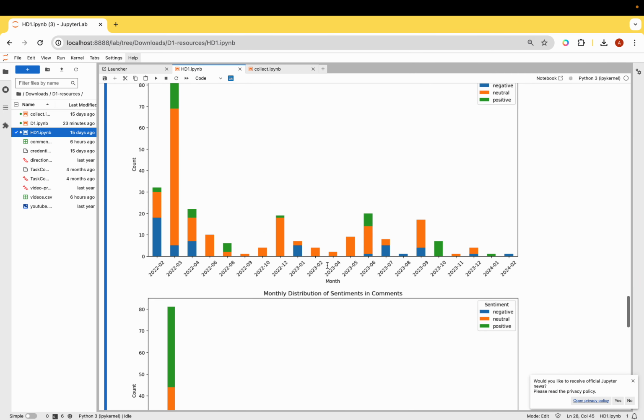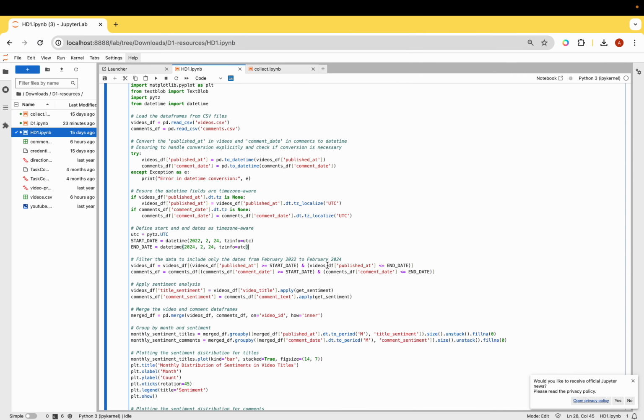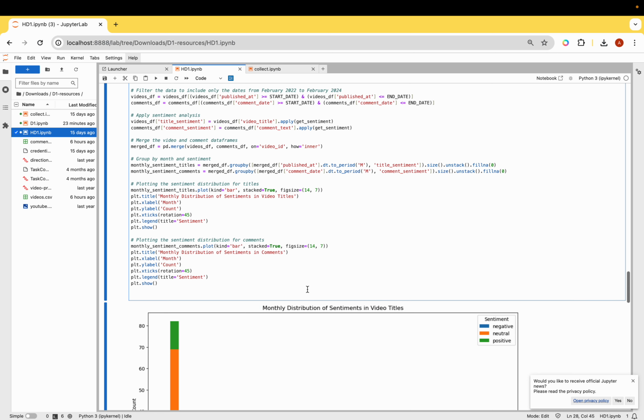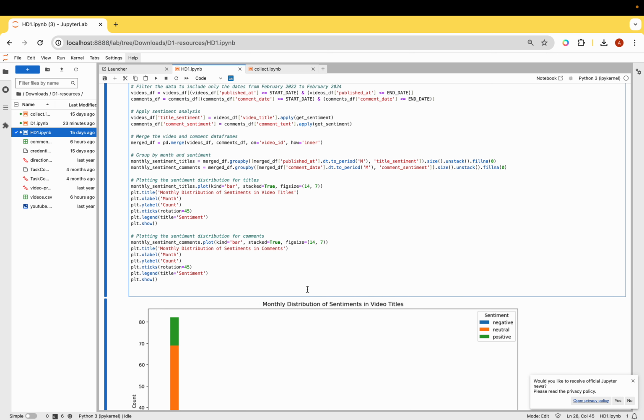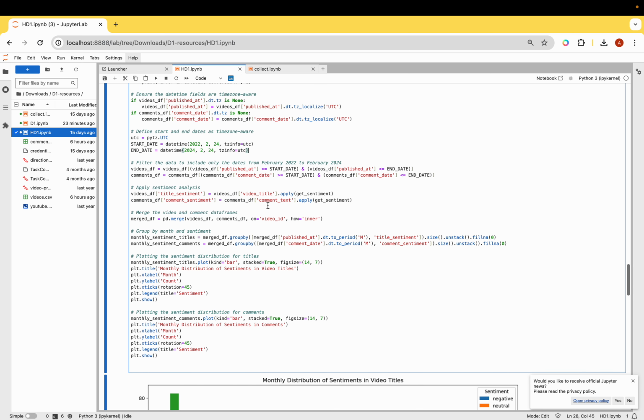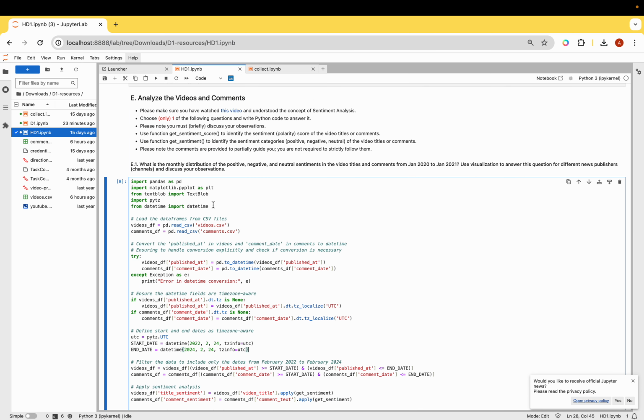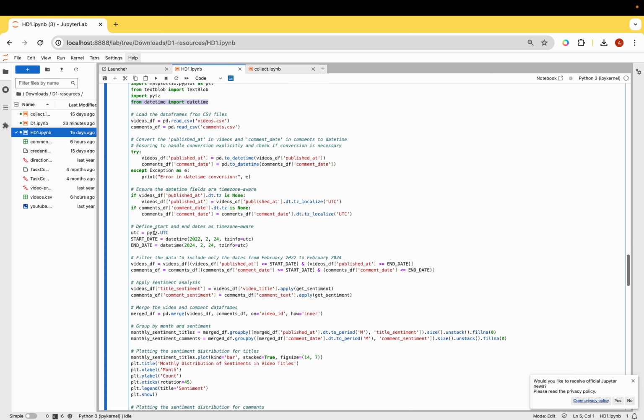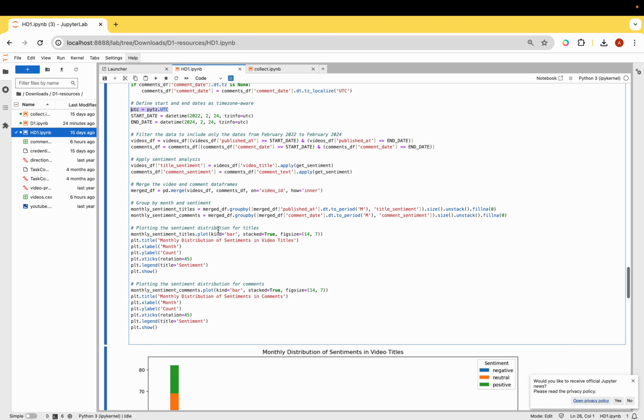Now listing the challenges and obstacles that I faced: I was really struggling with the datetime function because it was showing me a lot of errors regarding my datetime not being correct. To group them by month, I needed to import the datetime module again, and also had to work with the pytz module and use its UTC function so that my start and end dates are time zone aware, because people all over the world are commenting on the videos, so the datetimes were different. I needed to make sure that my program is time zone aware. So that's the challenge that I faced.